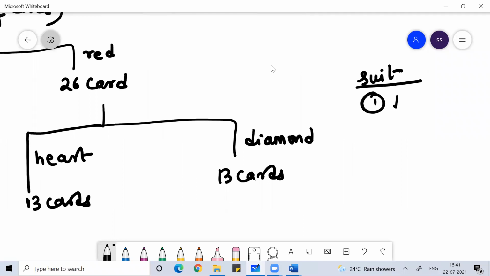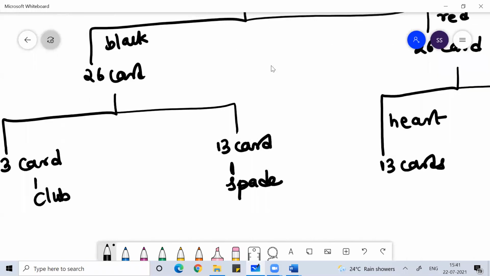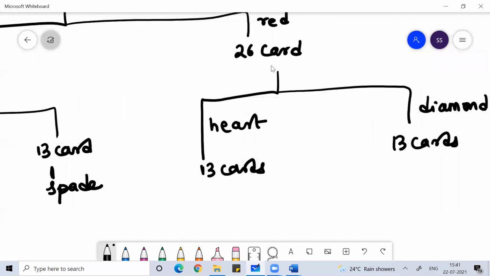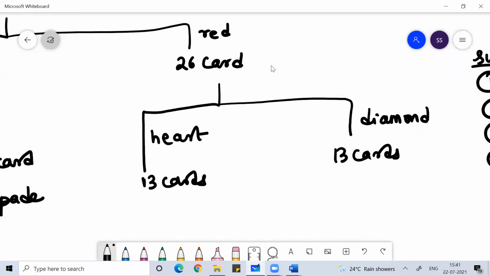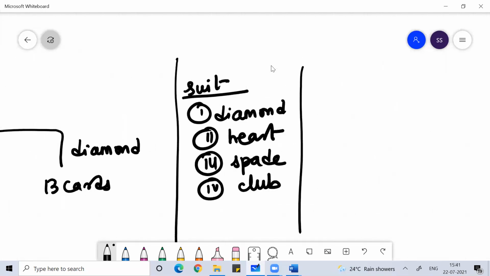So the suit can be diamond, heart, spade, or club. These four suits are there. You have 13 cards of suit club, 13 of suit spade, 13 of suit heart, and 13 of suit diamond. So you have 13 cards in each suit, and a total of 52 cards.